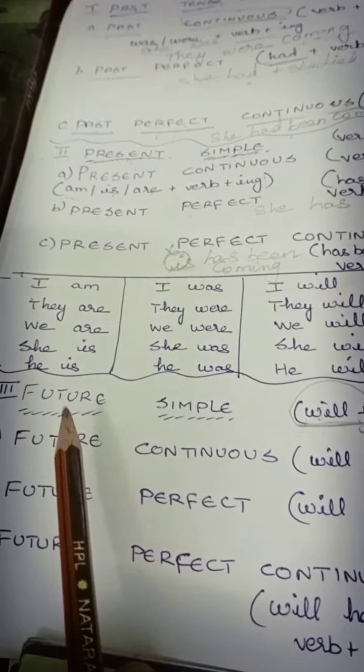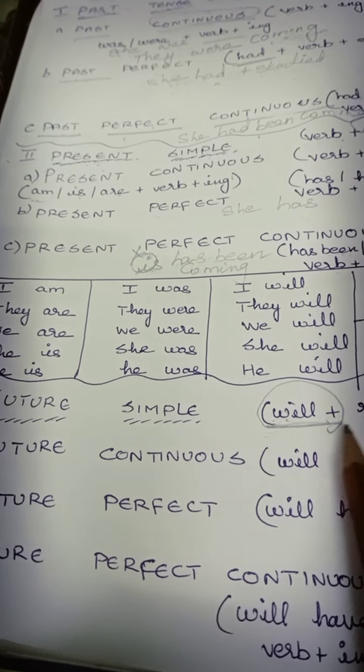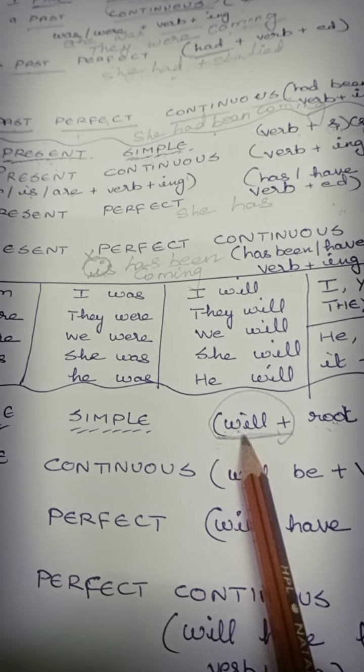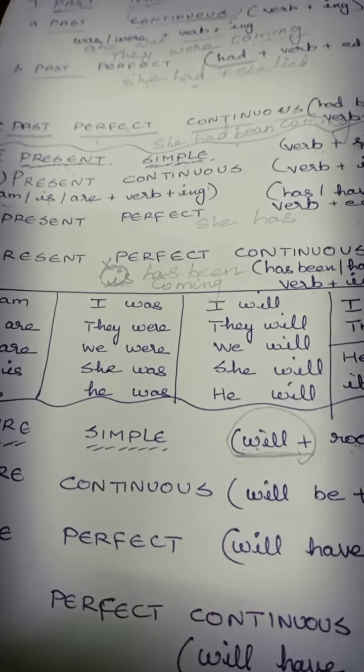Okay. Now let us go to the future simple. Future simple I told you. I will come. That is I. Then root verb. In between you will use will. That's all. I will come. He will come. She will come. They will come. There is no change for singular or plural in it.